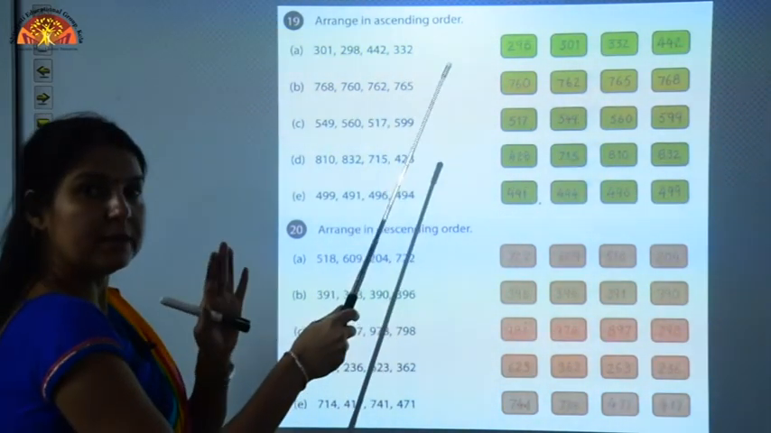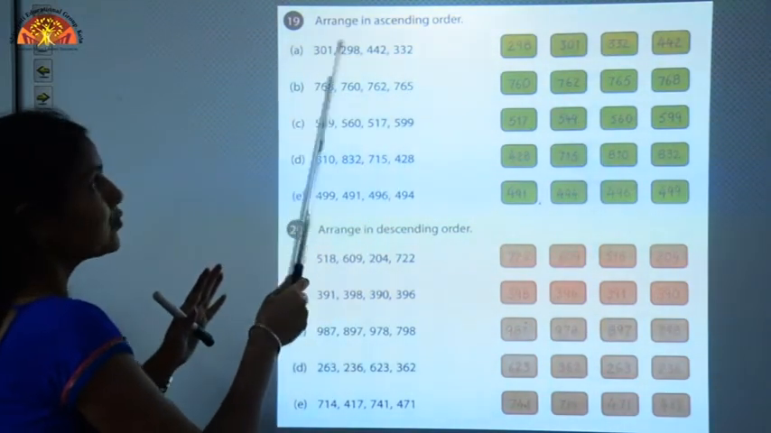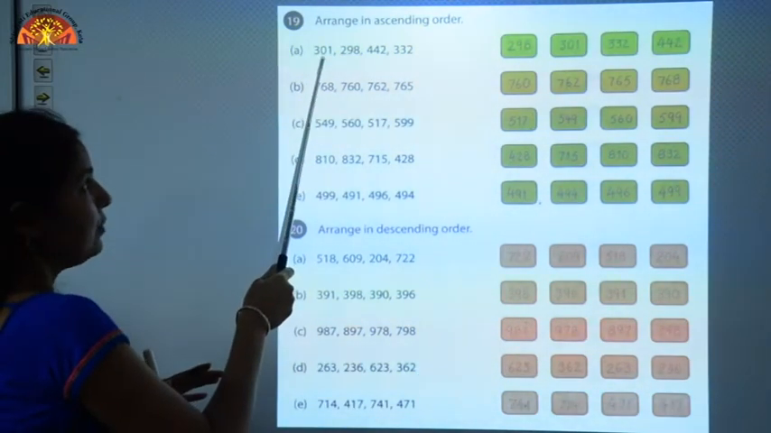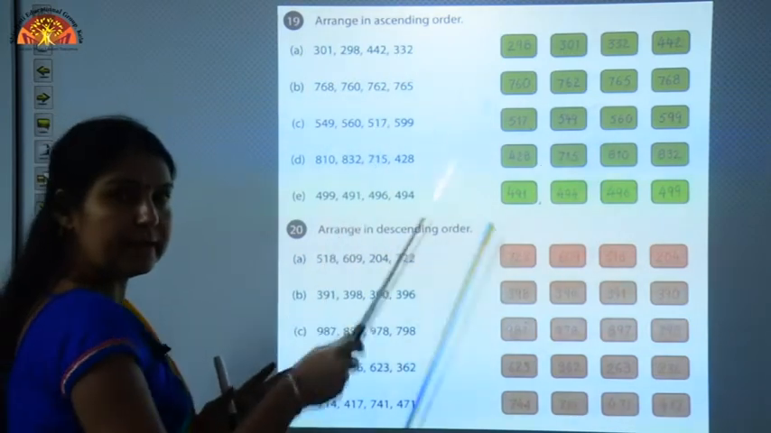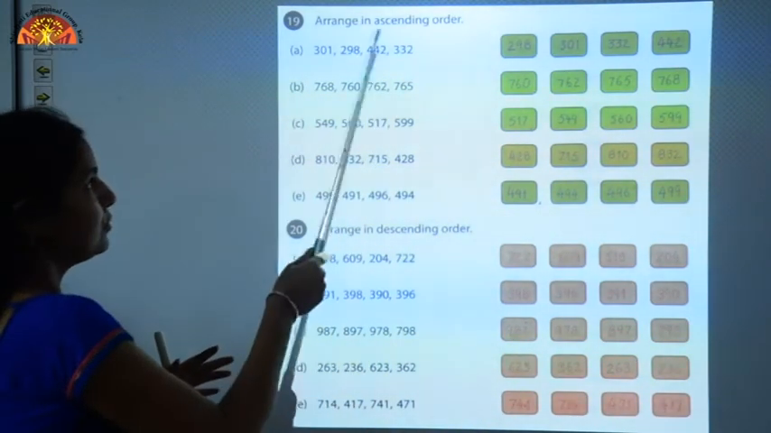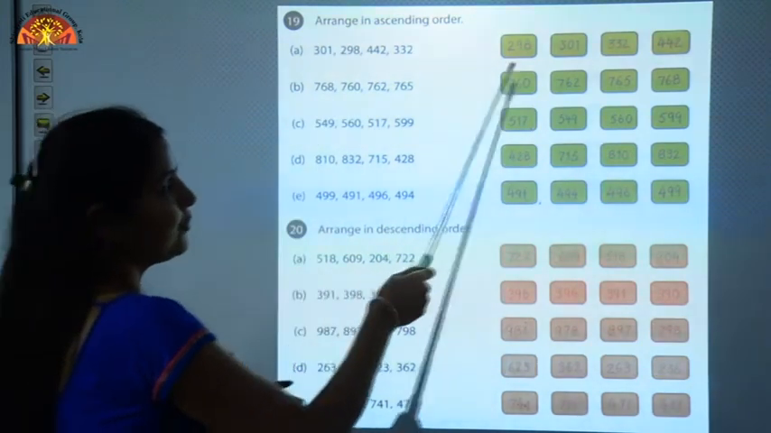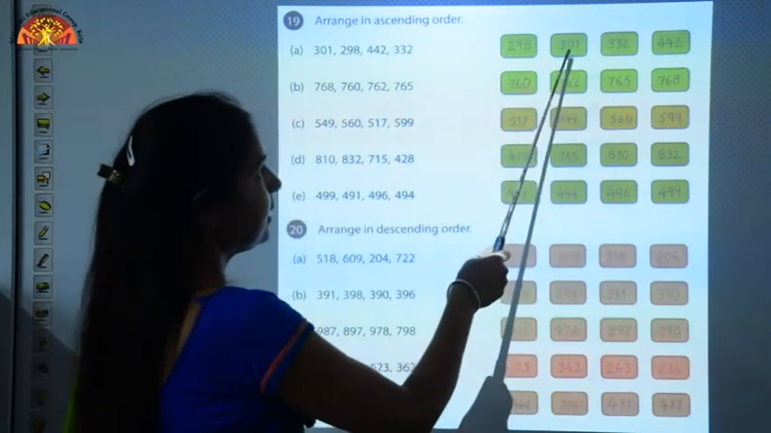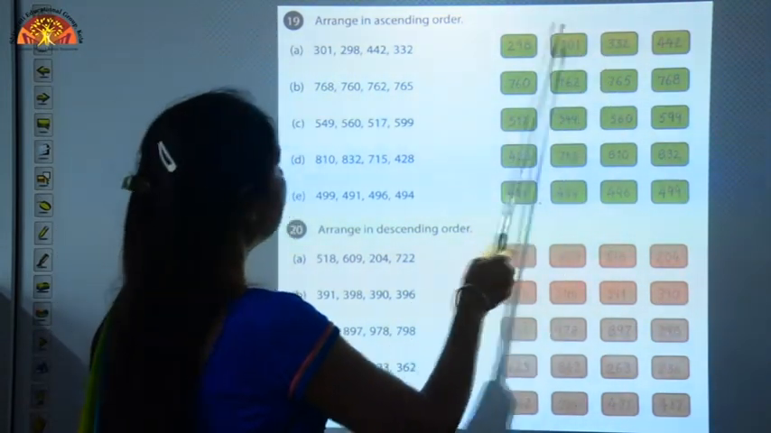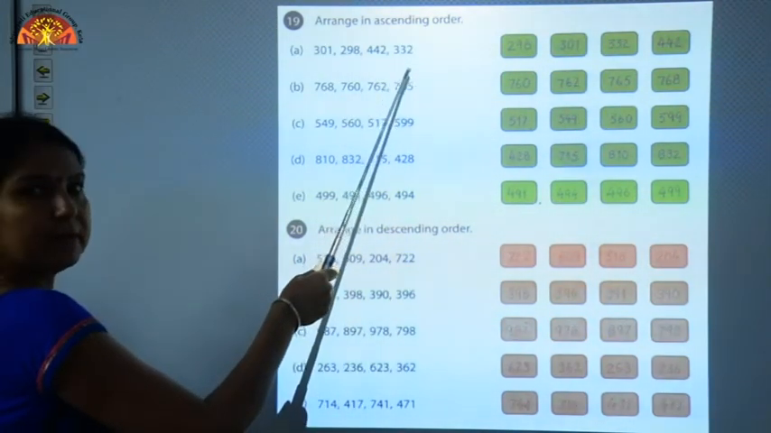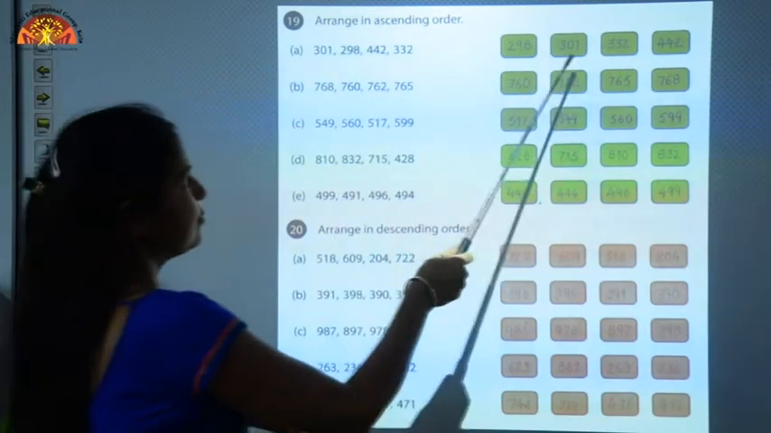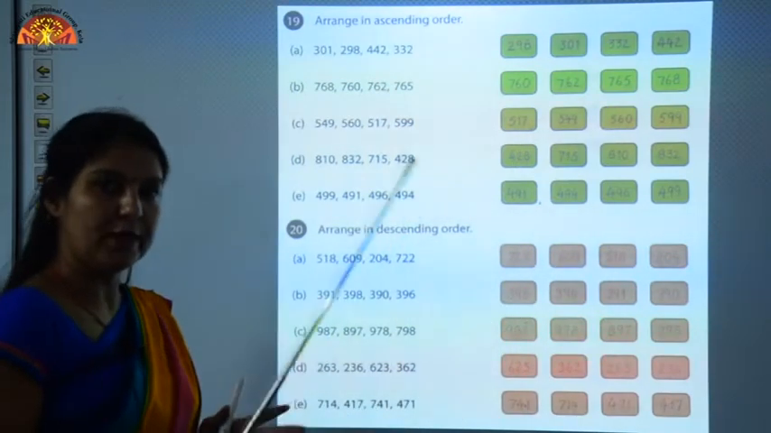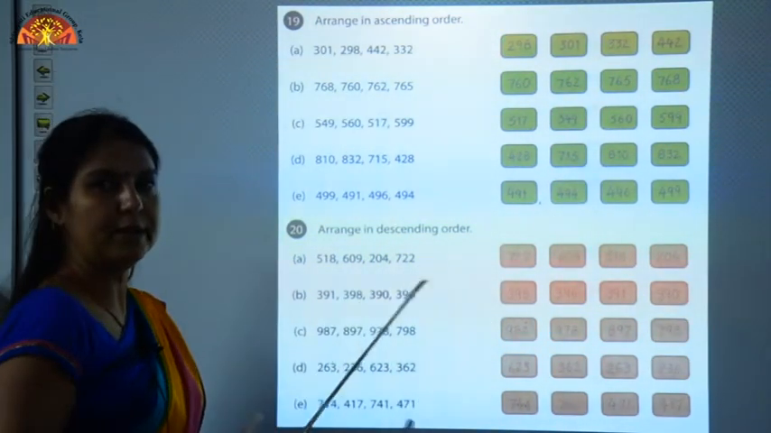Here two numbers are starting from 3. So, we will compare the numbers at their tens place now. Here 0 is at tens place and here 3 is at tens place. So, which number will be smaller in both of these? 301 is smaller. So, we will write 301 after 298. After 301 we will write the number which is starting from 3, so this is 332, and at the last we will write 442. I hope you have understood. Rest of the sums you can do by yourself.